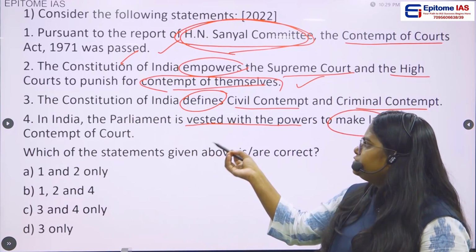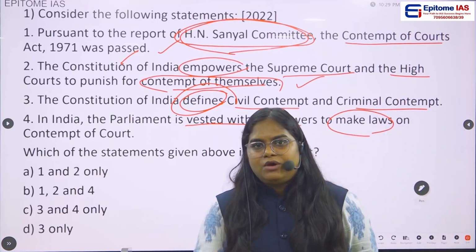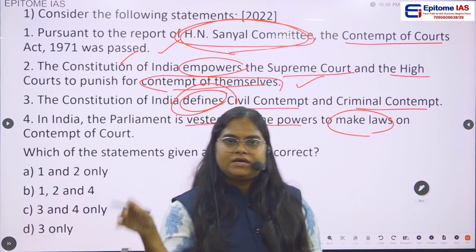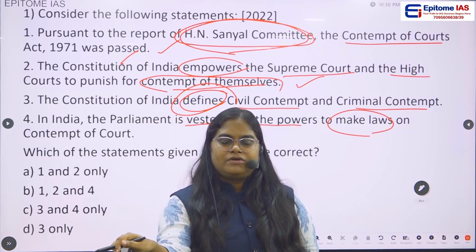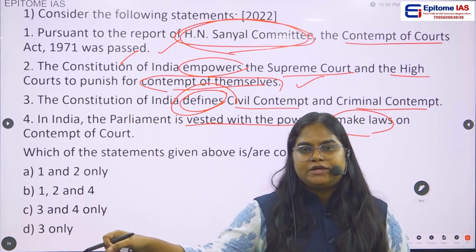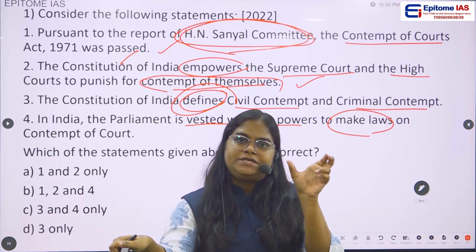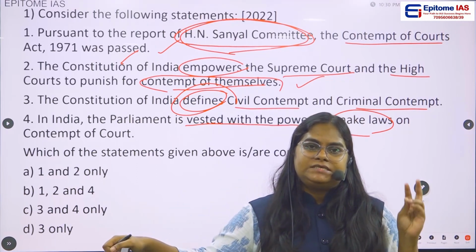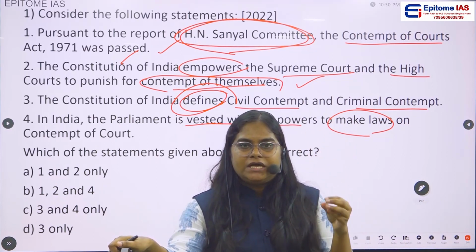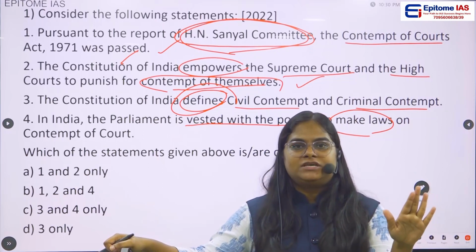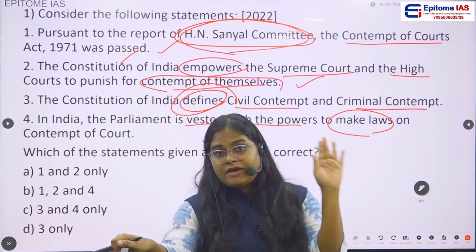Statement 3, the Constitution of India defines civil contempt and criminal contempt. As I already told you, in many questions we are constantly seeing that whenever they say that the Constitution of India defines a particular term, or that a particular term is specifically mentioned in the Constitution of India, then you have to check once again whether we have read this or not.